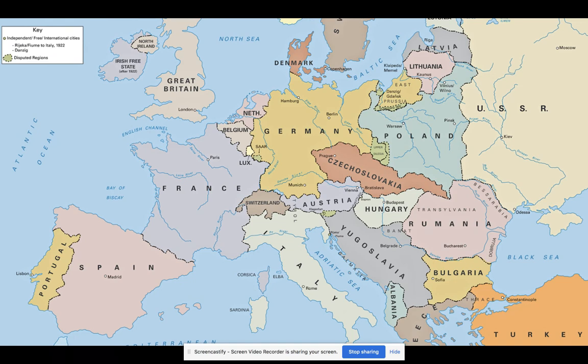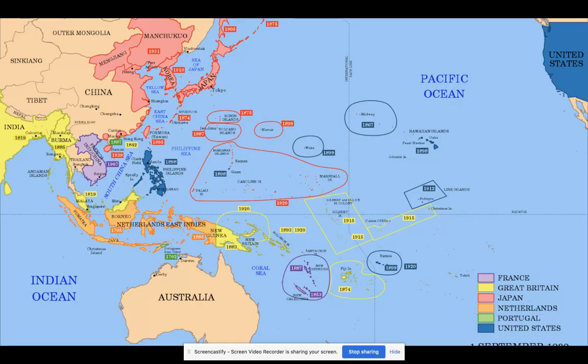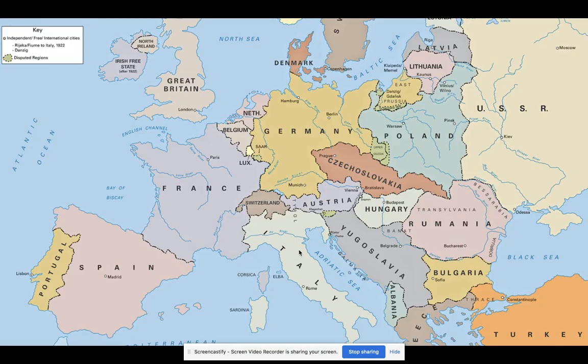In September of 1940, all the way across the ocean, Japan makes an alliance with Germany and Italy. This forms the official Axis powers: Germany, Italy, and Japan. So they are now all allied together. And part of that alliance means that Japan declares war on Great Britain and France.